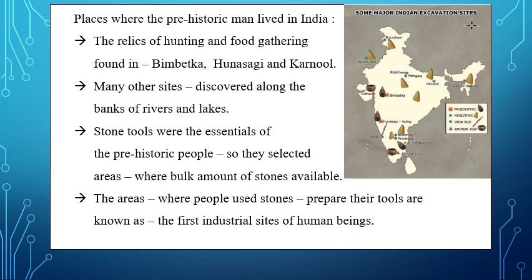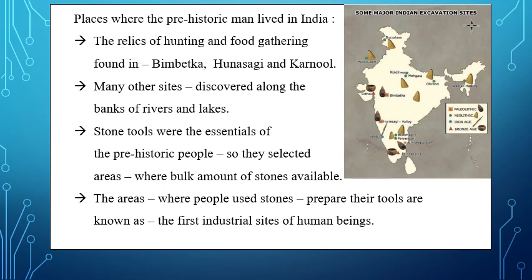Let us come to study the places where the prehistoric people lived in India. There are a lot of places found in India where the people of the prehistoric period lived. Such important places found in India are Bhimbetka, Hunasgi and Konnur. Konnur is in Andhra Pradesh, Bhimbetka is in the northern part of India, and Hunasgi is in Karnataka.